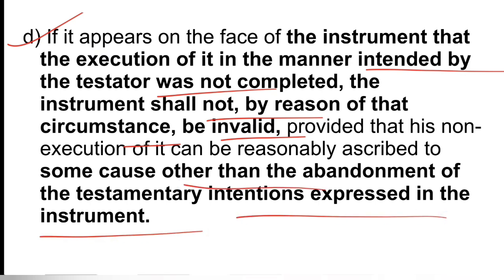So even if the formality of the will is not completed, even in that case, it is not invalid by that reason only. The only case where it will not be a valid will is when the testator does not further recognize the will, he is abandoning it.